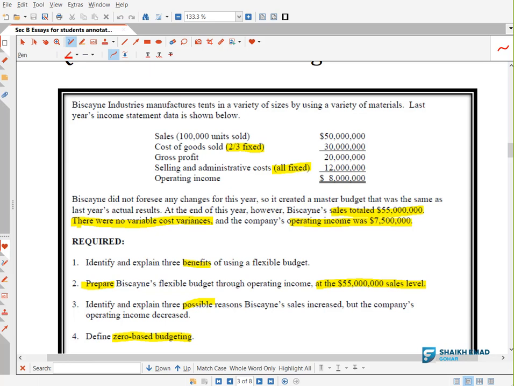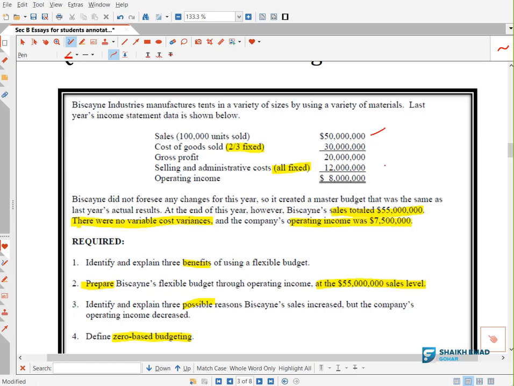So moving on, my friends, if you see, they are saying that at the end of this year, I am here in the middle of the paragraph, at the end of this year, however, the company sales totaled 55 million. If you see how much is the budgeted sales, this one, right? 50 million. And how much is the actual sales for the current year? 55 million. There were no variable cost variances and the company's operating income was 7.5 million.